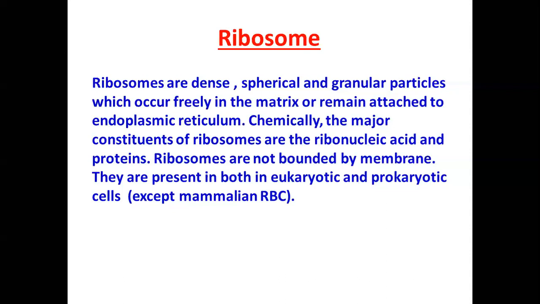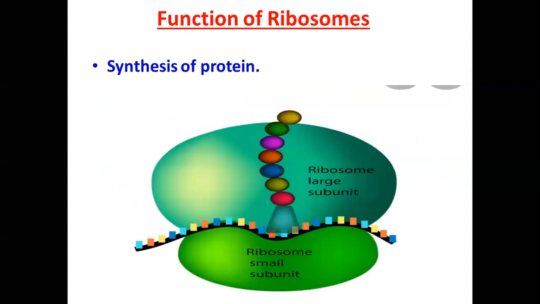Clear? Now, what is the function? It has a very important function, only one, that is synthesis of proteins. Ribosome plays a very important part in the synthesis of proteins. So this is the structure of ribosome. It is further divided into 70S and 80S, but that you need not understand. So for now, just understand that its main function is protein synthesis, and it is present on the endoplasmic reticulum. Here.